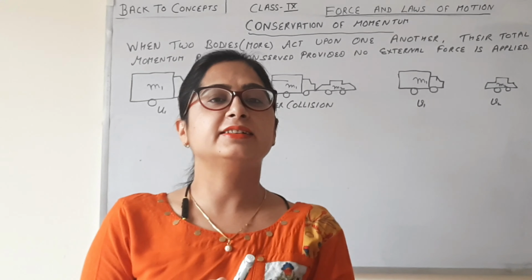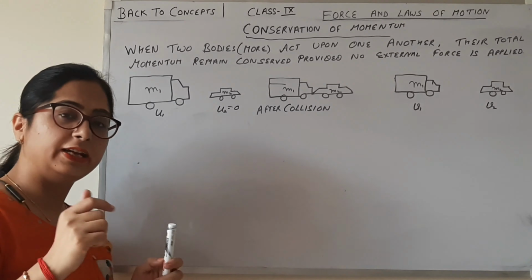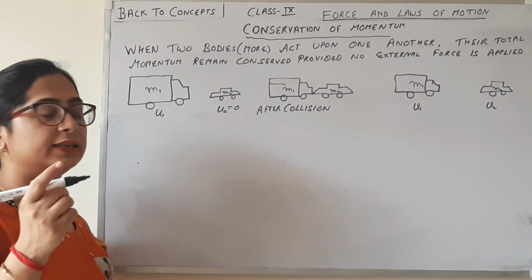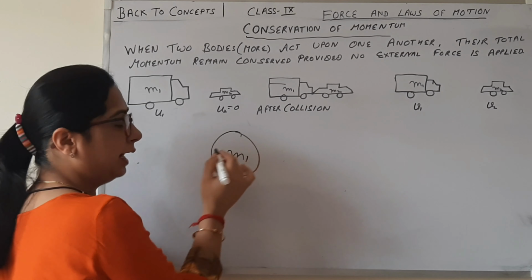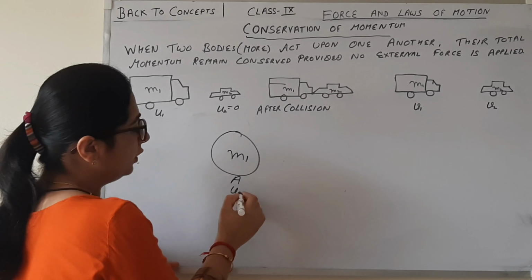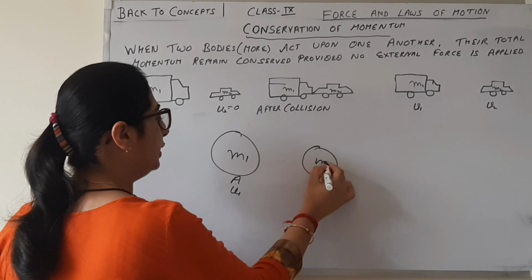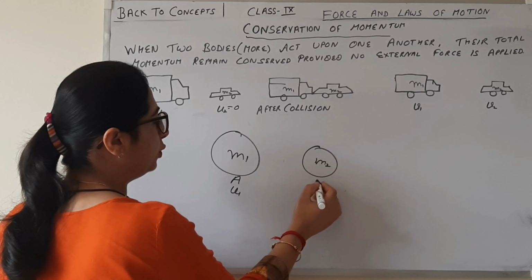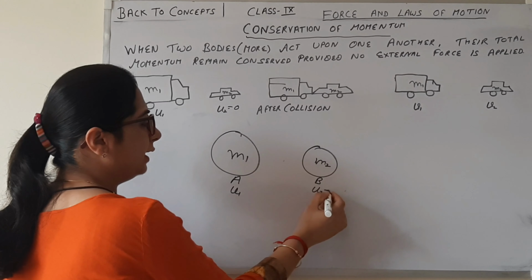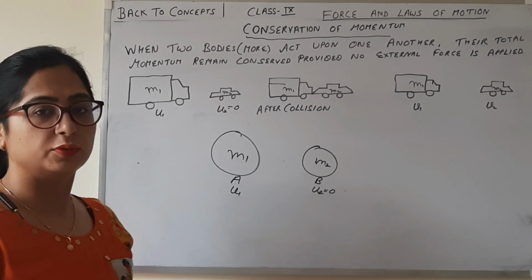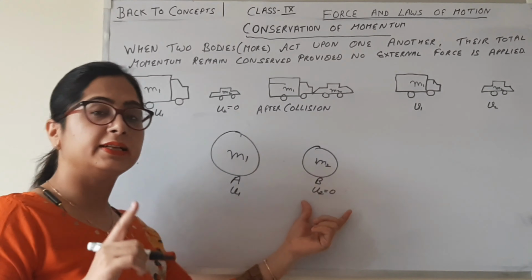Today we will discuss a new topic, that is conservation of momentum. So let's take an example to understand the momentum. Suppose there is a body A having mass m1 moving with velocity u1, and a body B having mass m2, and initially let's take u2 equal to 0, meaning this body is moving and this body is at rest.